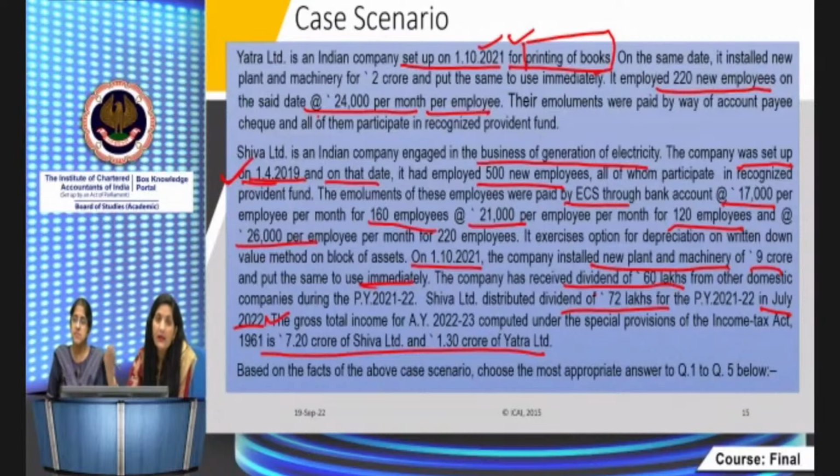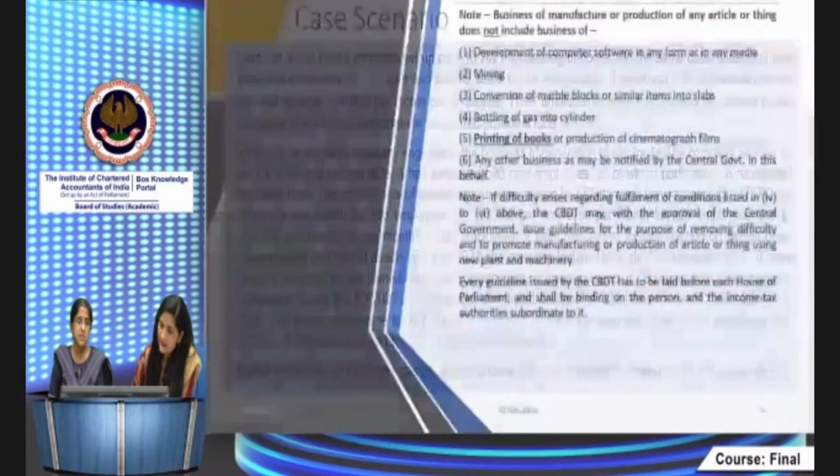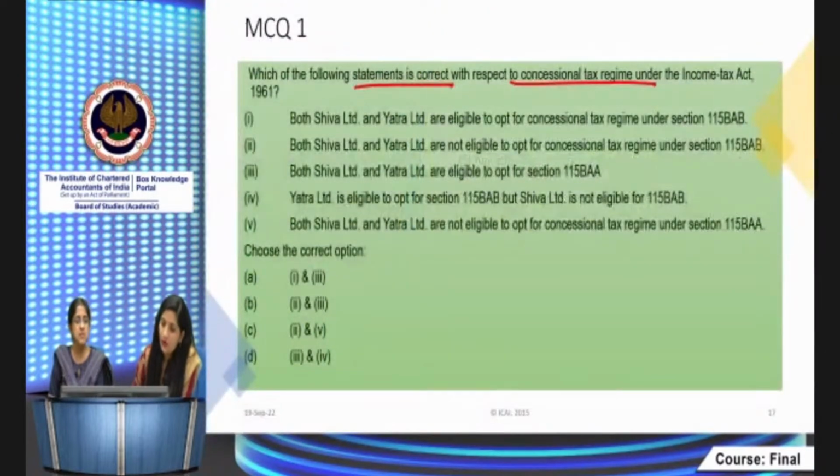So whether they are eligible for section 115 BAA, yes, because both are domestic companies. This is one of the requirements. The domestic company can be eligible for section 115 BAA. So what are these statements? You have to carefully read these statements and accordingly choose one of the options from the given. First option, both Shiva Limited and Yatra Limited are eligible to opt for concession tax regime BAB. Abhi we have discussed that both are not eligible, so this is out.